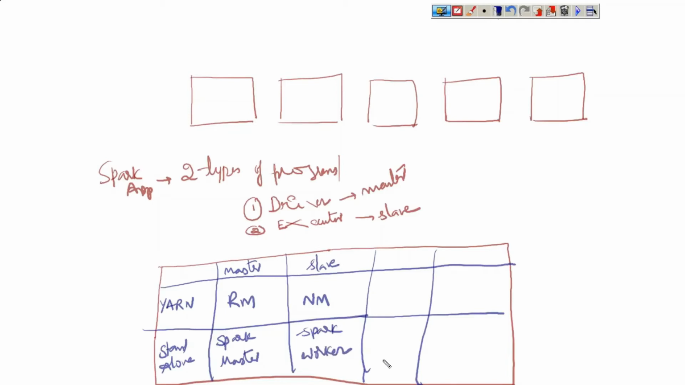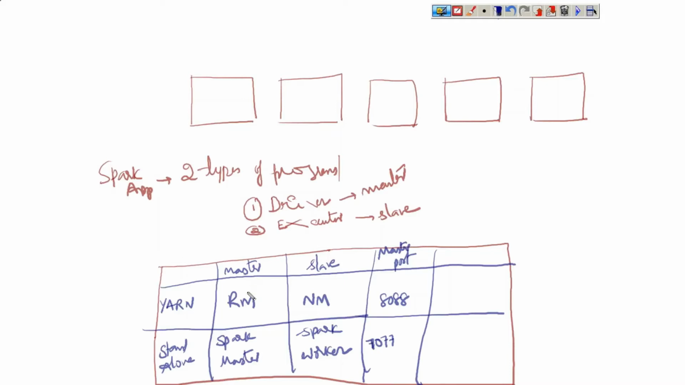Okay, master and slave. Master port number: here our resource manager port number is 8088, and in case of a standalone cluster, the master port number is 7077. Master and slave: resource manager, node manager, Spark master and Spark worker. These are the master port numbers. 8088 is the port number of resource manager, 7077 is the port number of Spark master.